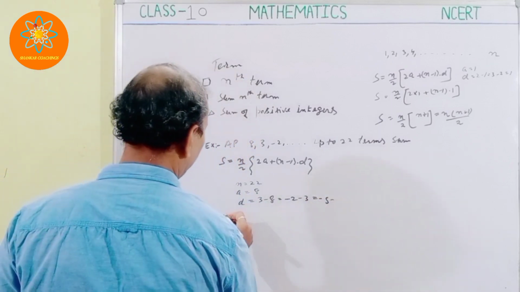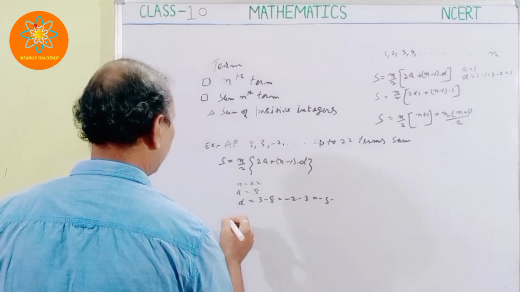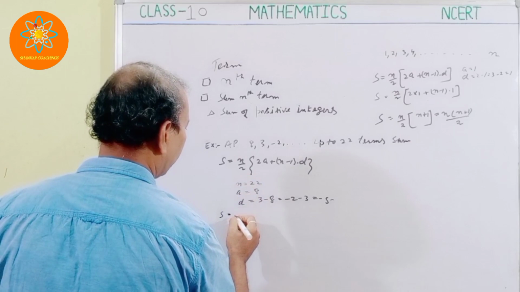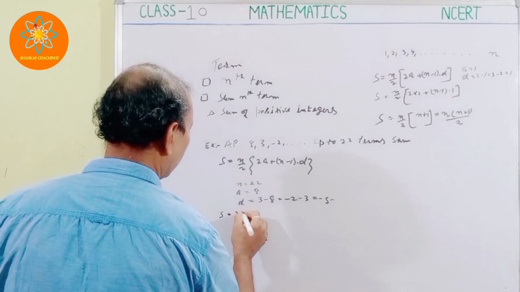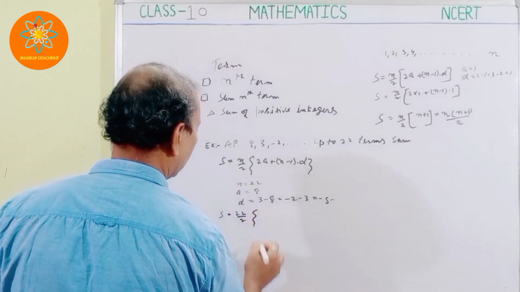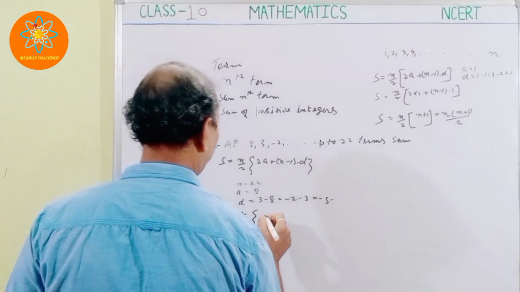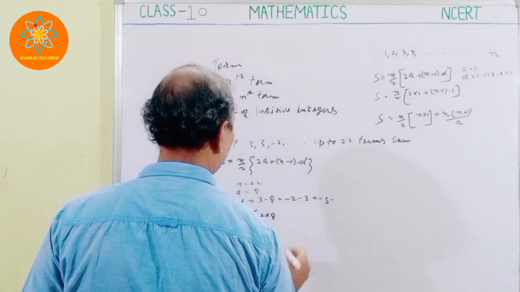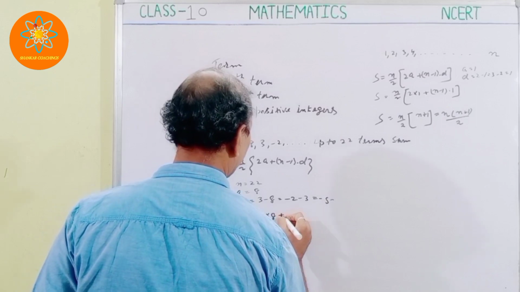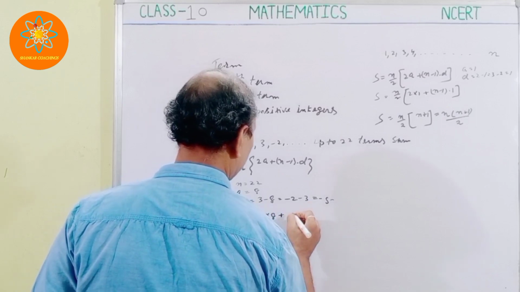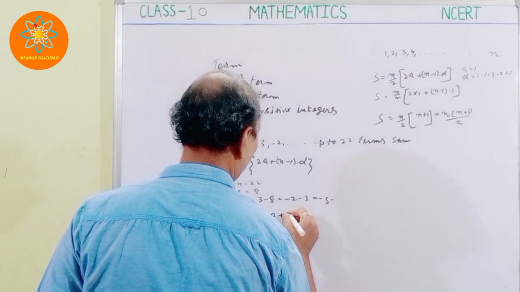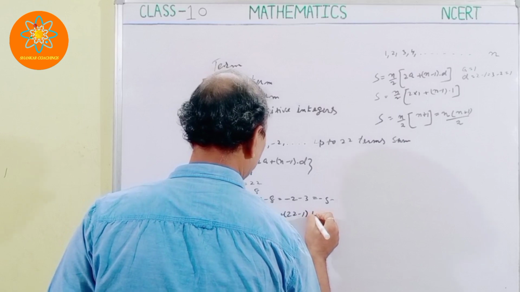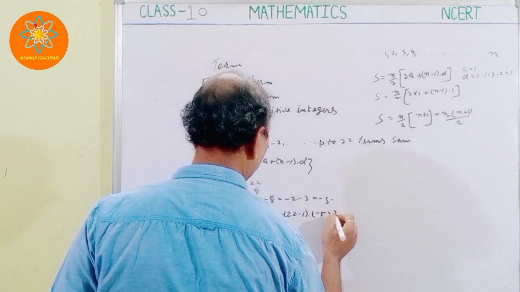I will put in the values. So when we put in the values, S is equal to n by 2, so it is 22 by 2 into 2a, that is 2 into 8, plus 22 minus 1 into d, where d is equal to minus 5.